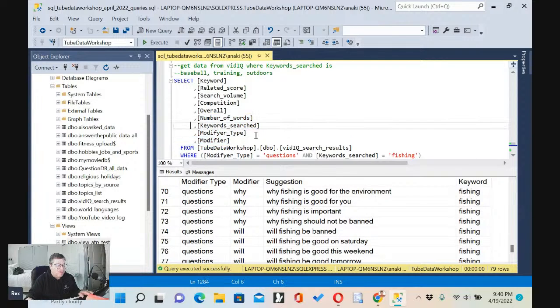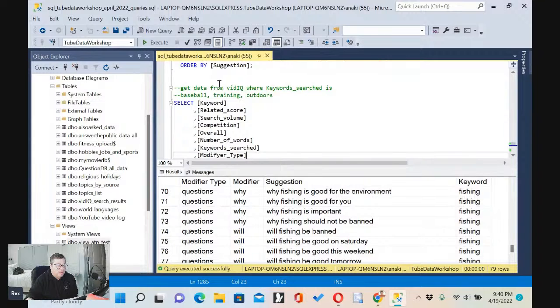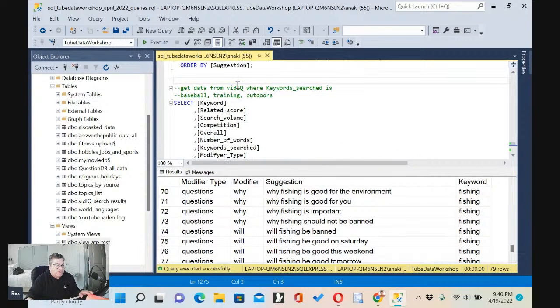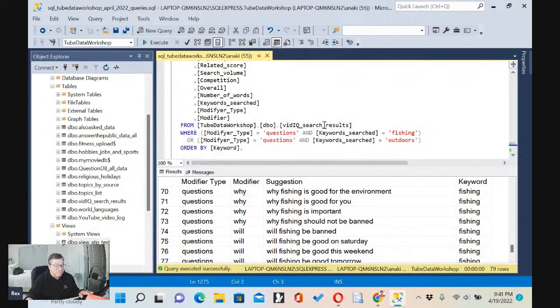Now remember these columns over here: keyword searched, modifier type, and modifier. These are columns which I added to the table, just to mimic the data from Answer the Public, where we run a stored procedure which puts a label on all the data in vidIQ and labels everything according to what it is. Is it a question? Is it a preposition? Is it a comparison? Etc.